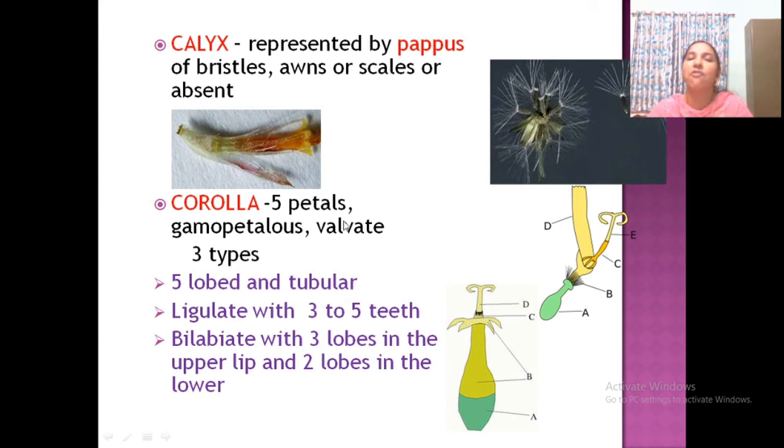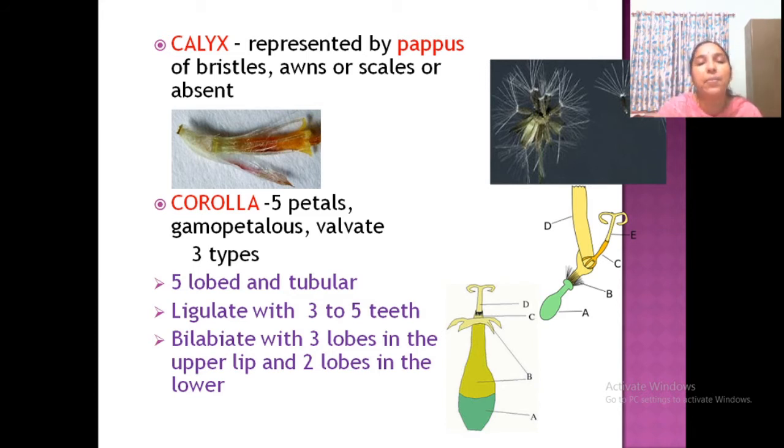Now, corolla: 5 petals are there. Gamopetalous, that is why it belongs to Gamopetalae. Valvate aestivation. 3 types of corolla are there. 5-lobed tubular corolla like this: 5 petals united, 5-lobed, tube-like. Then ligulate, with 3 to 5 teeth at the apex.